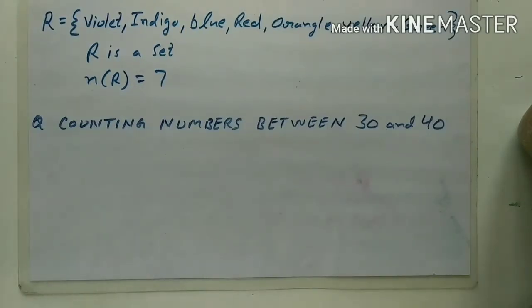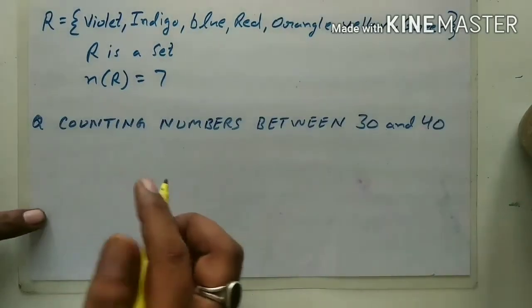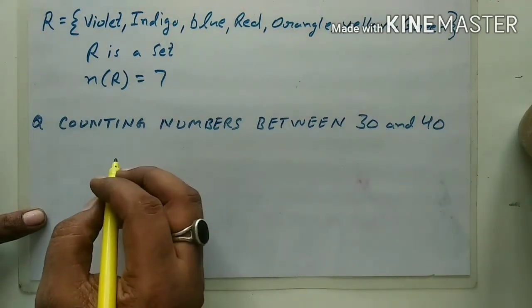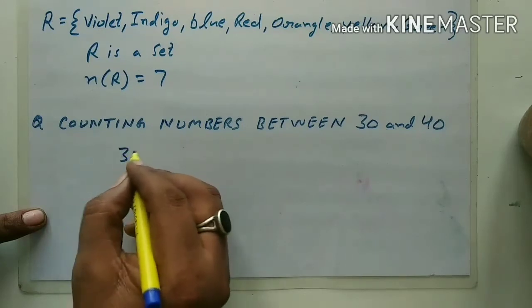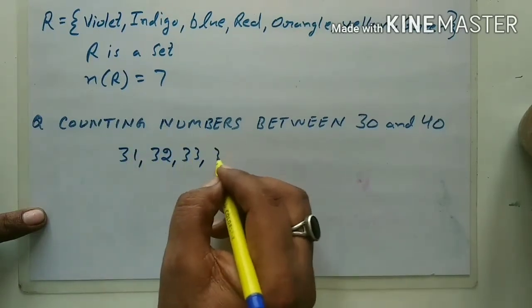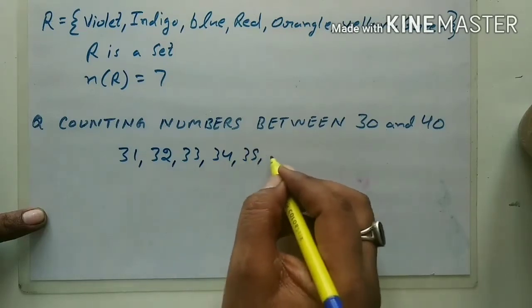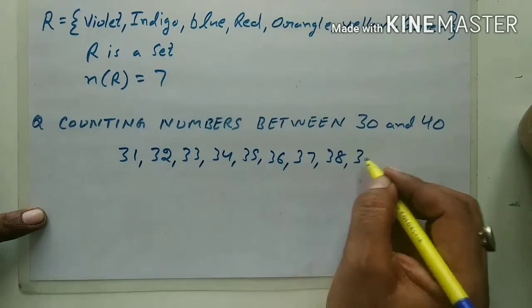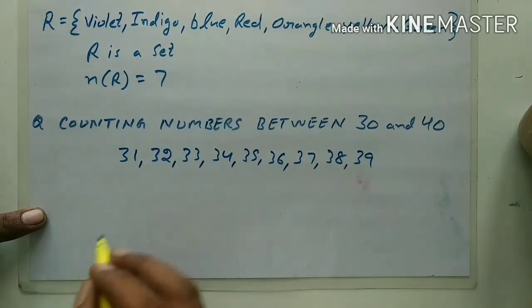Counting numbers between 30 and 40. We will write the numbers from 30, but we will not write 30. So I will write 31, 32, 33, 34, 35, 36, 37, 38, 39. Okay. So how many numbers are there?